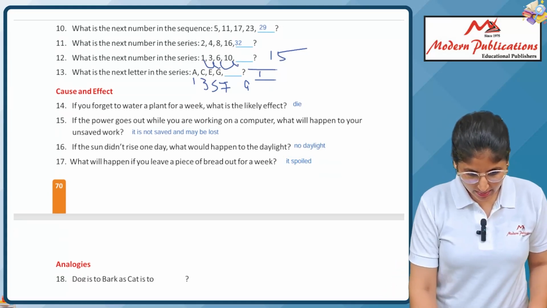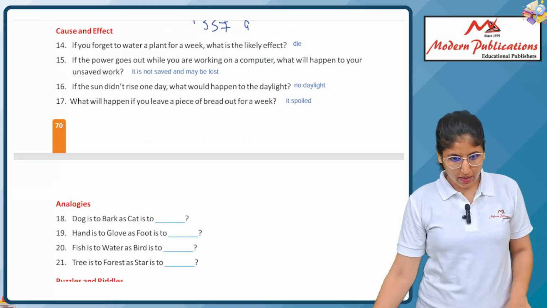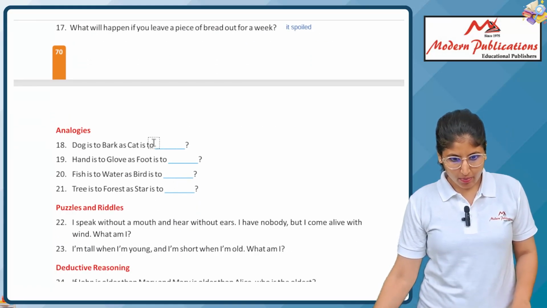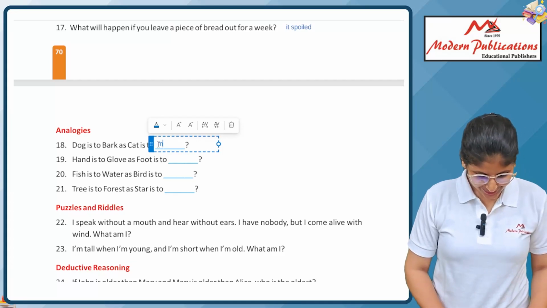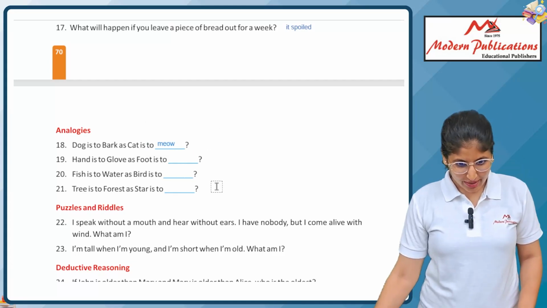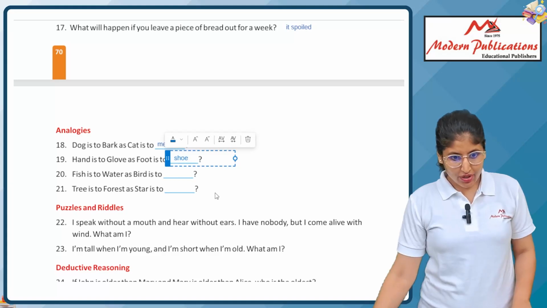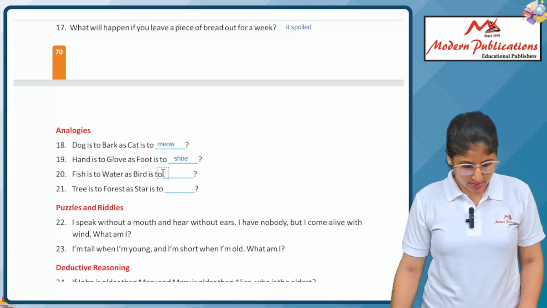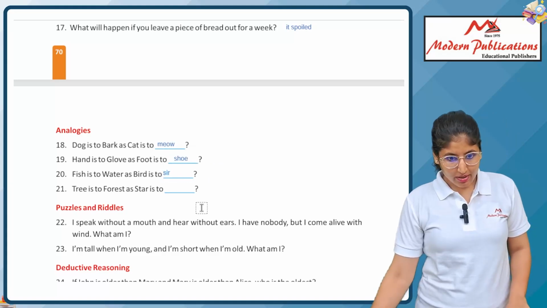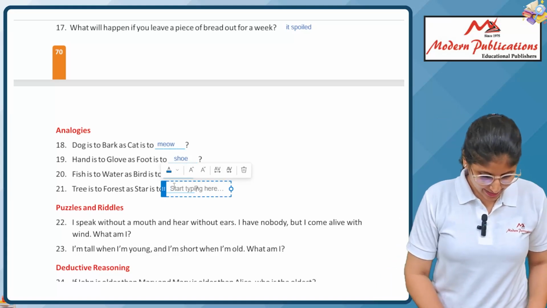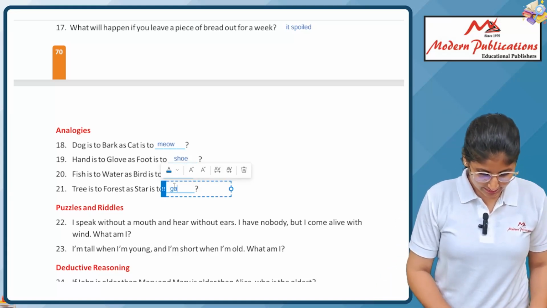Okay, my dear learners, now it is analogy. Dog is for bark, cat is for meow. Hand is for glove, foot is for shoe. Fish is in water, bird is in, of course, air. Trees are in the forest, stars are in the galaxy.